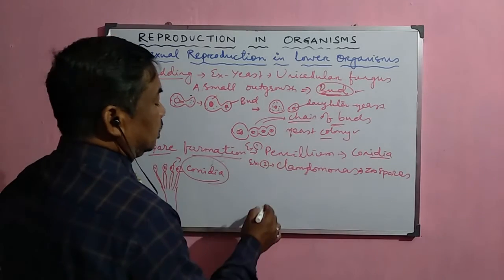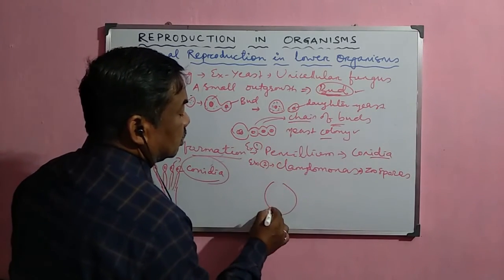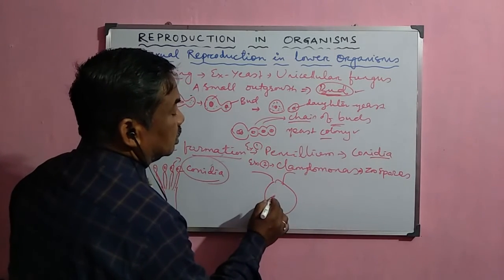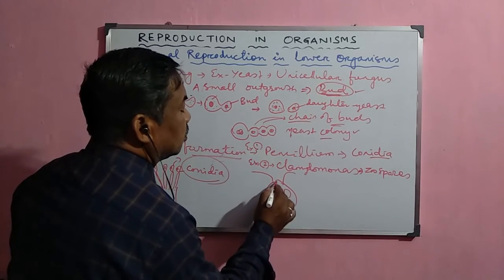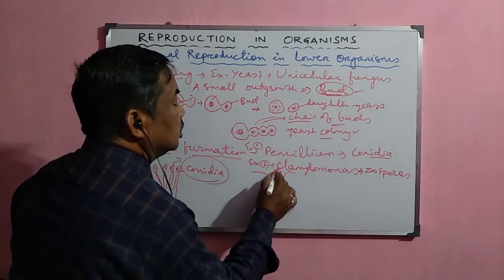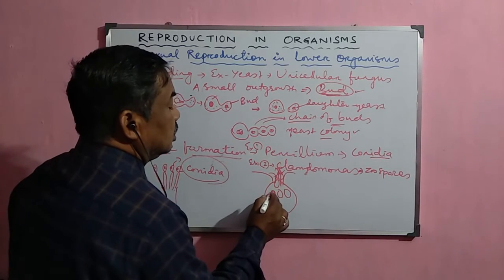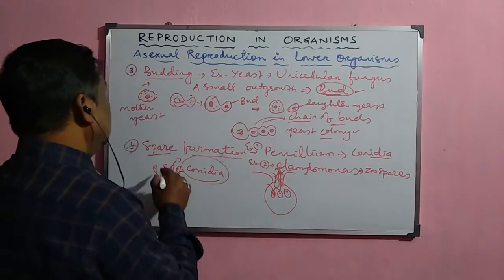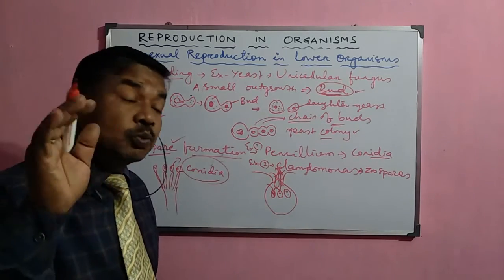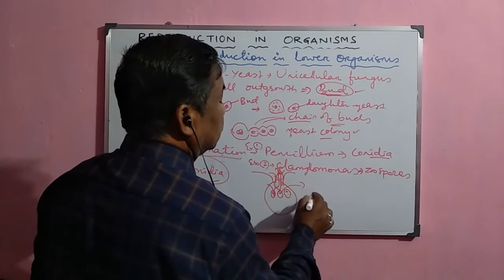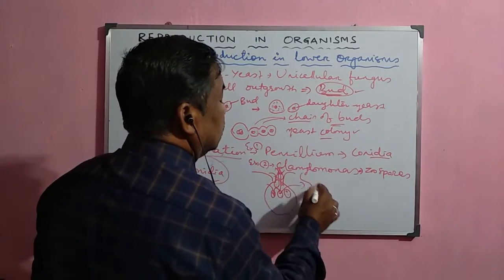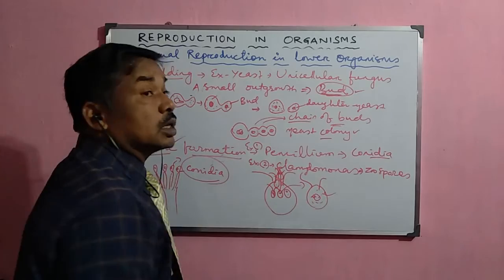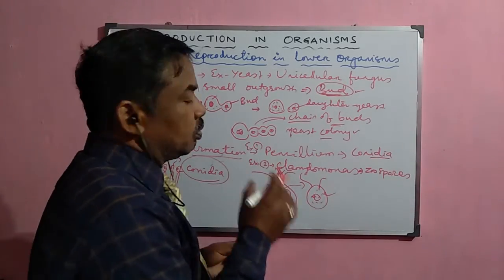These conidia are normally detached from the mother body, and they develop into new Penicillium. Now, in the case of Chlamydomonas, what happens? Suppose this is the structure of the Chlamydomonas. There are two flagella, and in this Chlamydomonas small zoospores are formed, and these spores are released from the mother's body. These spores later develop into the new Chlamydomonas. This process of formation of new Chlamydomonas from the mother Chlamydomonas is called spore formation.